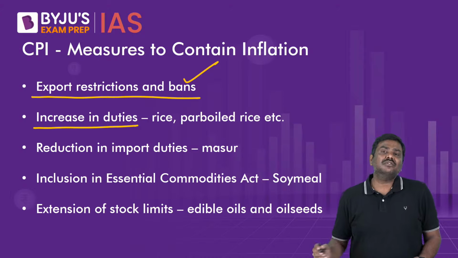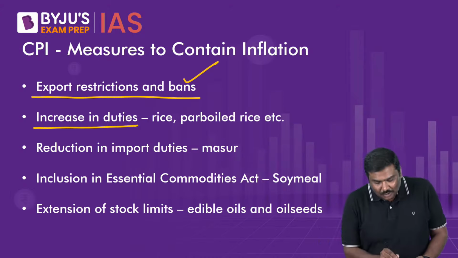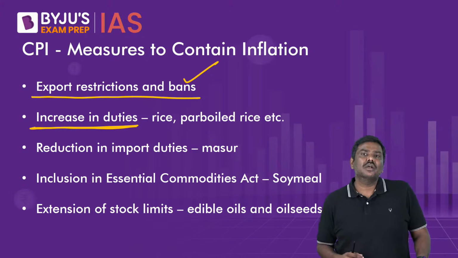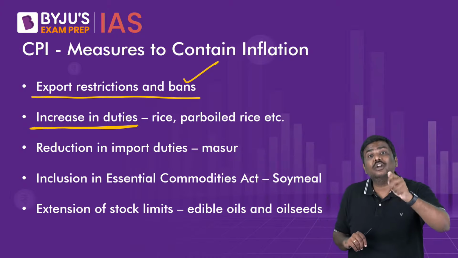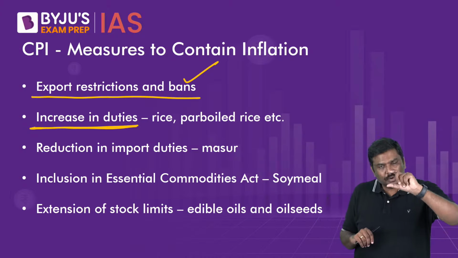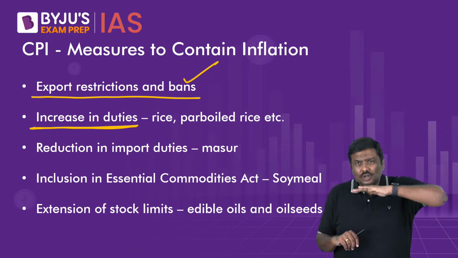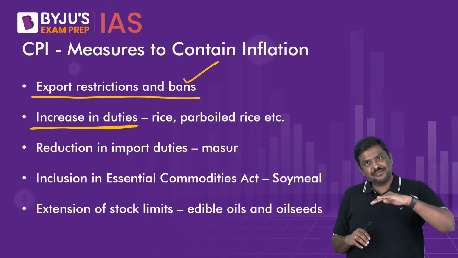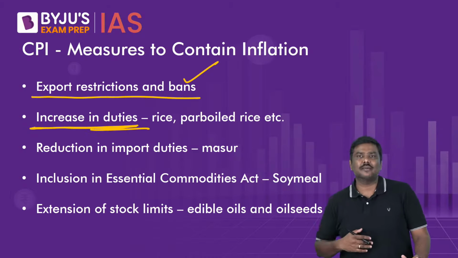Second, in some of the exports, in order to reduce the exports, I hope you understand, Government of India has increased the duties. Please understand this. Whenever you want to disrupt or reduce the exports, one way is to impose restrictions in terms of quantity. Second one is to ban export of these commodities altogether. Third one is, just to make it much more costlier, impose higher taxes, higher duties on these commodities.